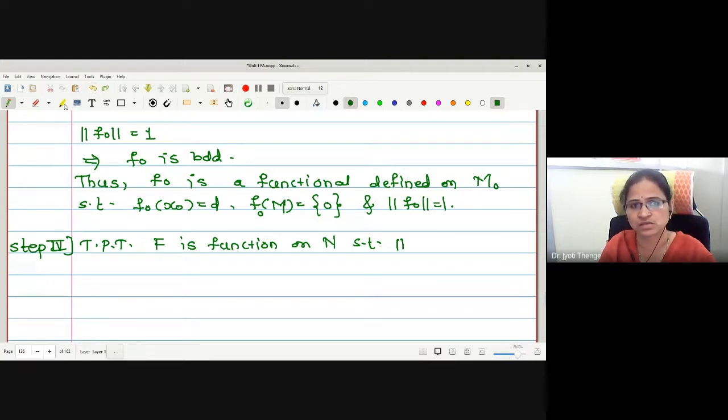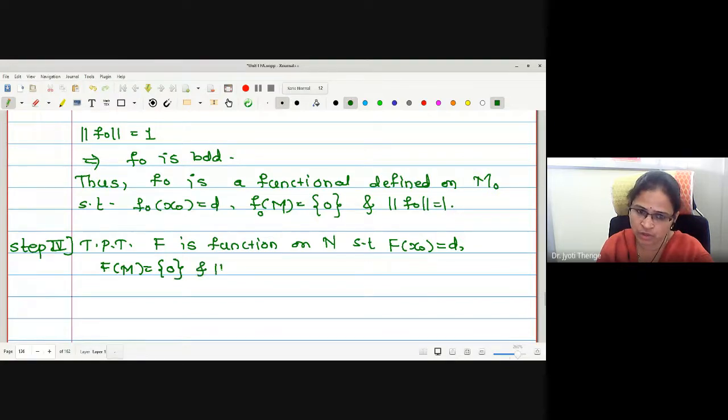Three steps it is asked us to show. F of X naught is equal to d, no? F of capital M is equal to singleton 0 and norm of capital F is equal to 1.